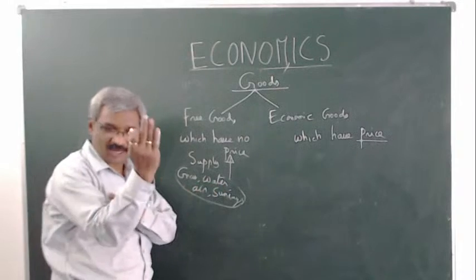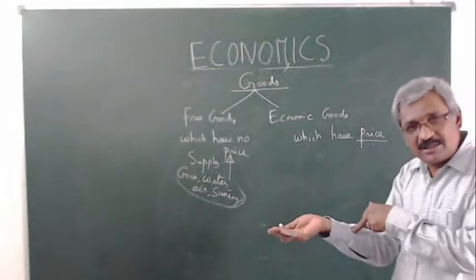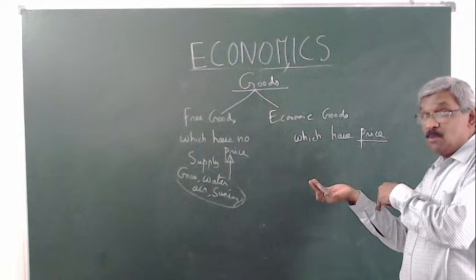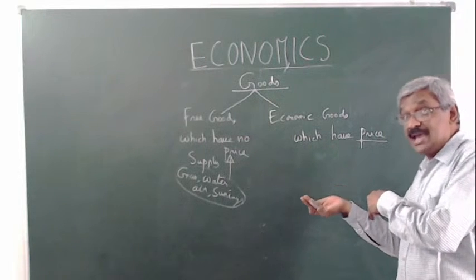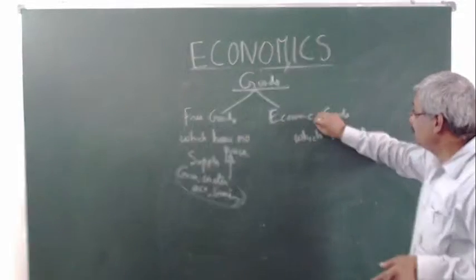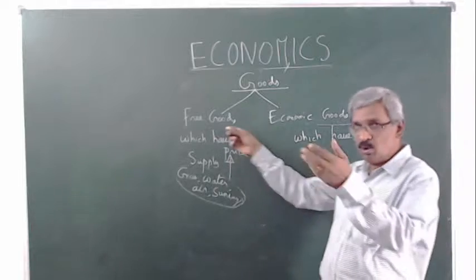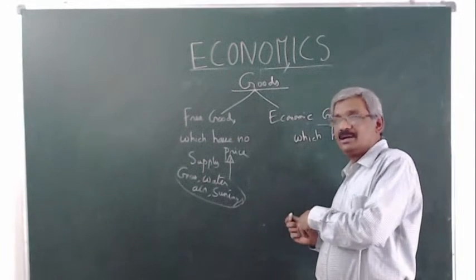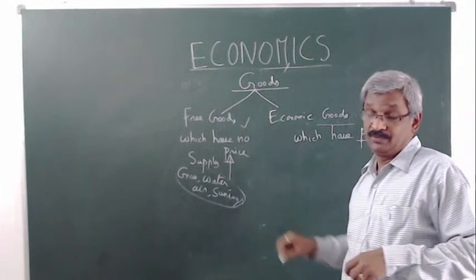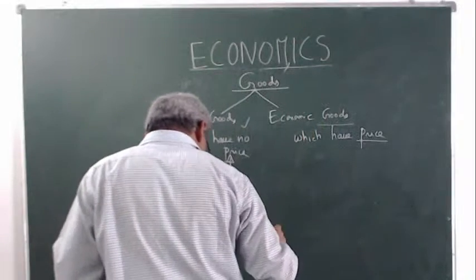Water, for example: this 1 liter bottle, we have to purchase it for 10 rupees or 15 rupees. So those commodities we can purchase with a price. That water is also sometimes an economic good. But when the supply is more than demand, these goods are called free goods. These goods are free goods, and these goods are economic goods.